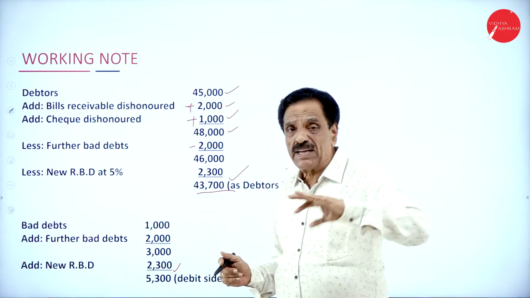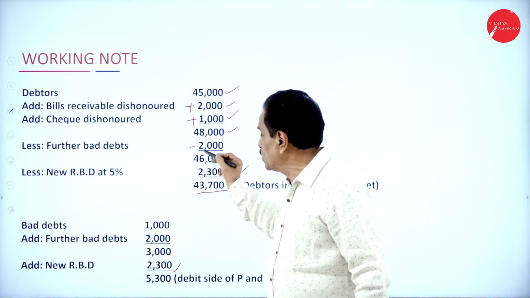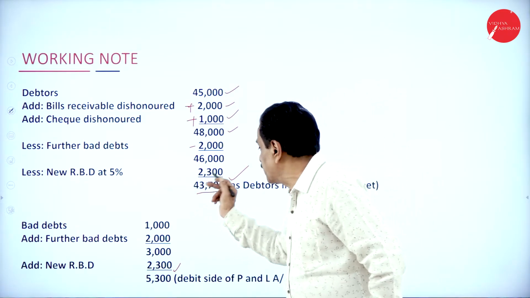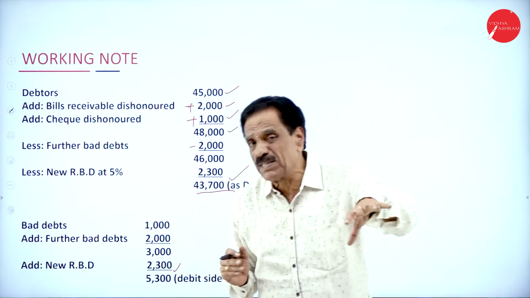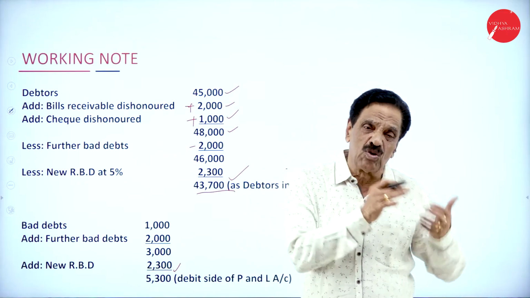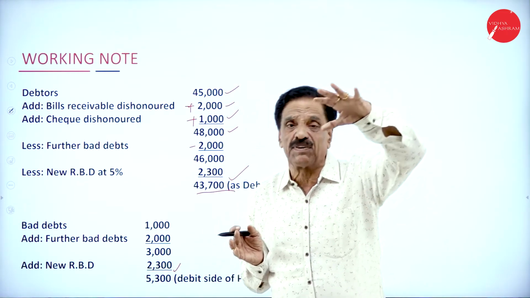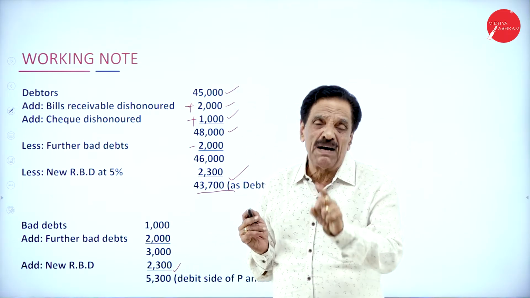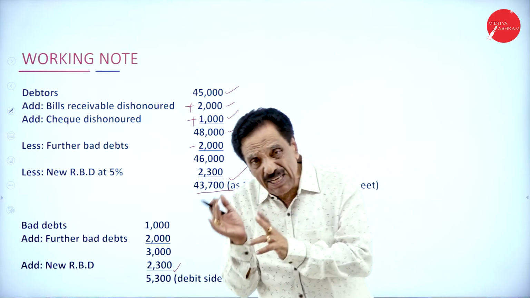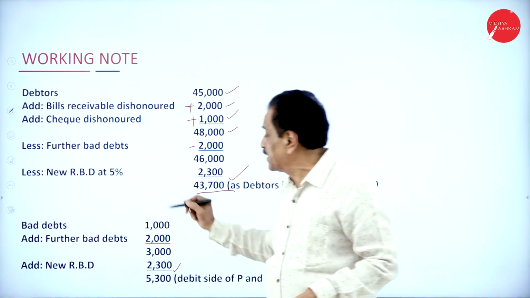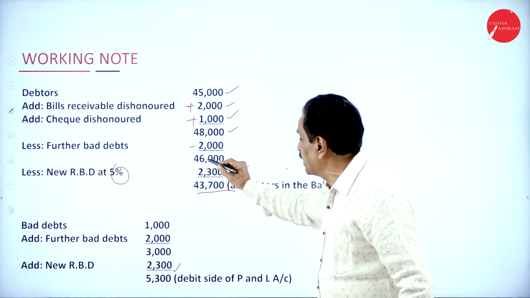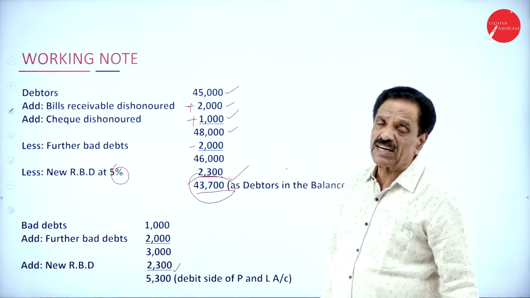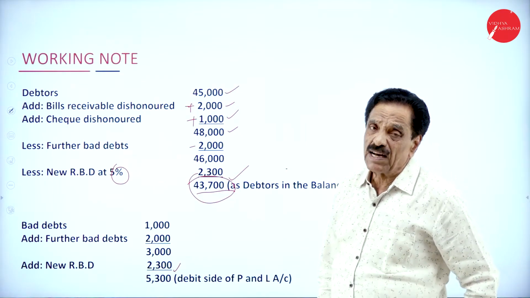As for further bad debt, how much irrecoverable? 2,000. What's the balance to receive? 46,000. On that, there is a doubtful percentage which the company, firm, or sole trader will keep aside. How much percentage may come, may not come? What's RBD? Reserve for bad and doubtful debt. Debt may come, may not come. We keep aside how much percentage? 5% on 46,000. So the balance to receive is 43,700 from our customer. Customer means our debtor.